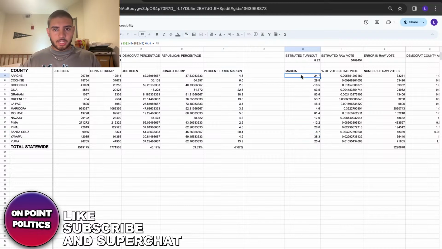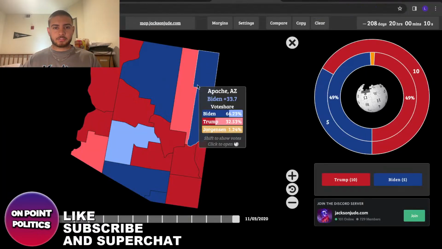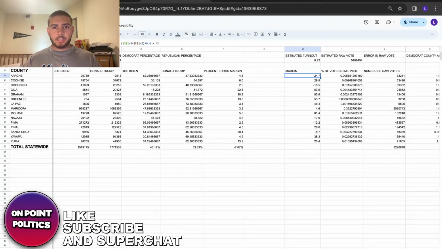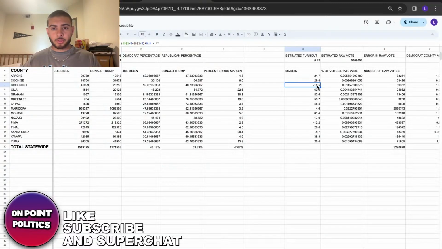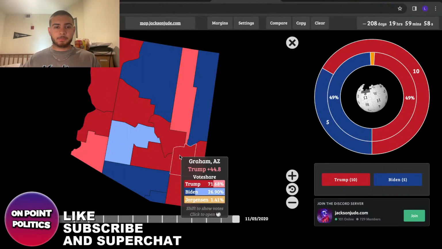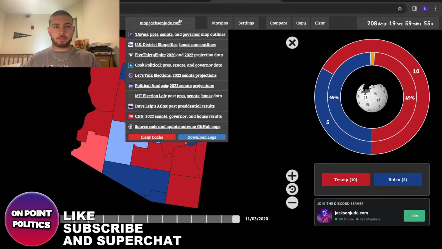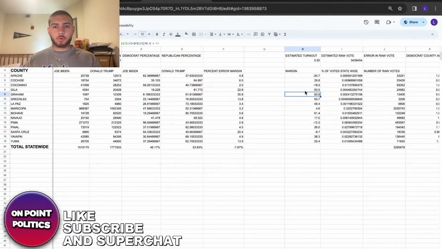If we go to Apache County, I think it's called, Biden won it by 33. Now he's only leading by 24. I don't know how you pronounce that, but Biden won it by 24 there. He's only ahead by 18 here. And in Graham County, for example, that's a big Republican county. It goes from being plus 44 to like plus 83, which is a big difference.